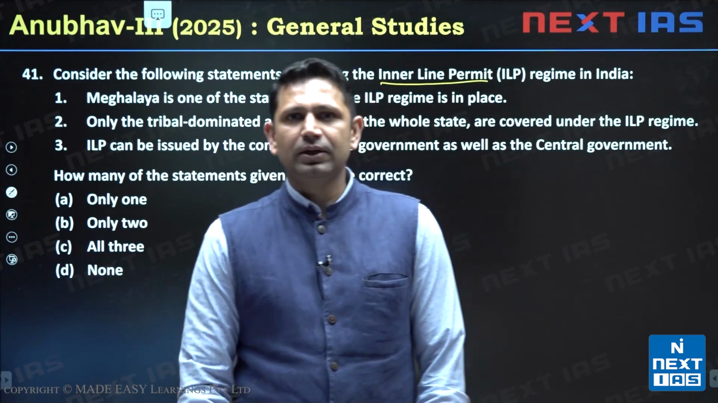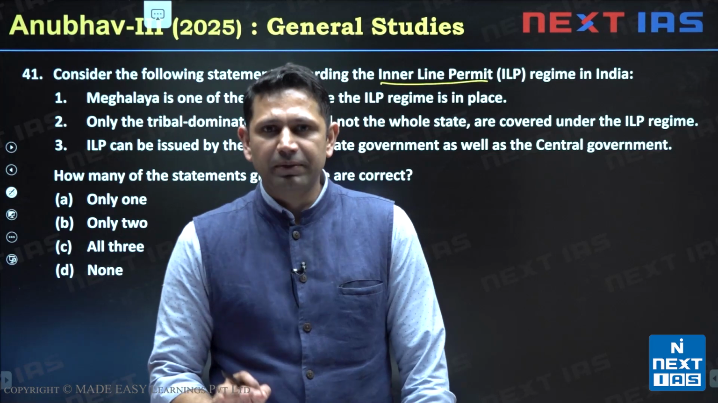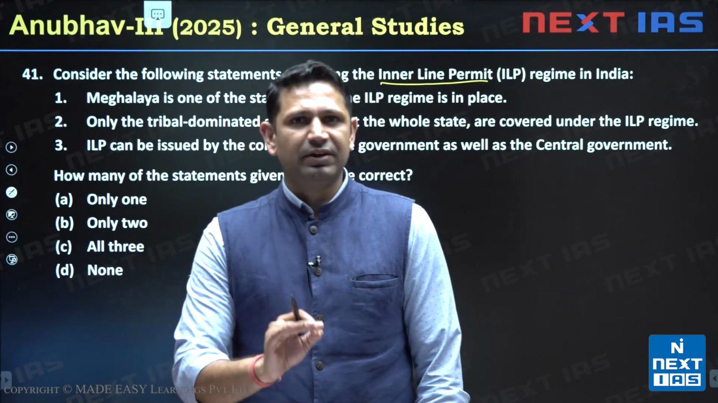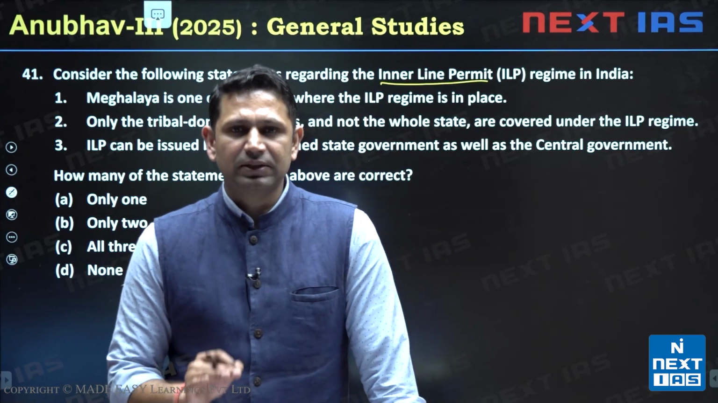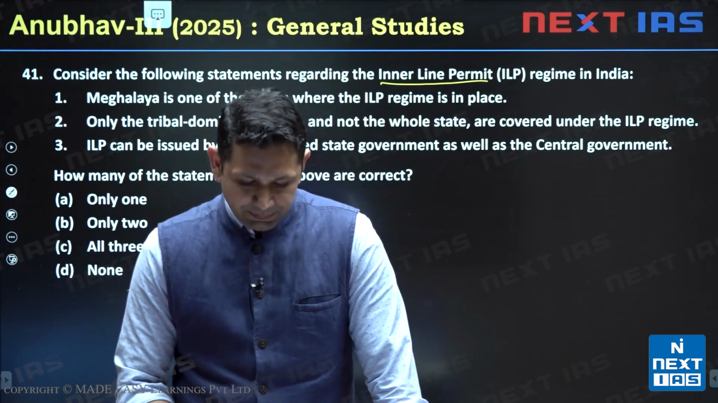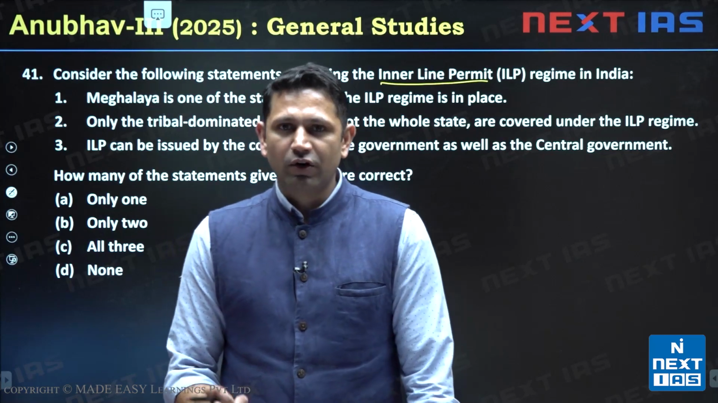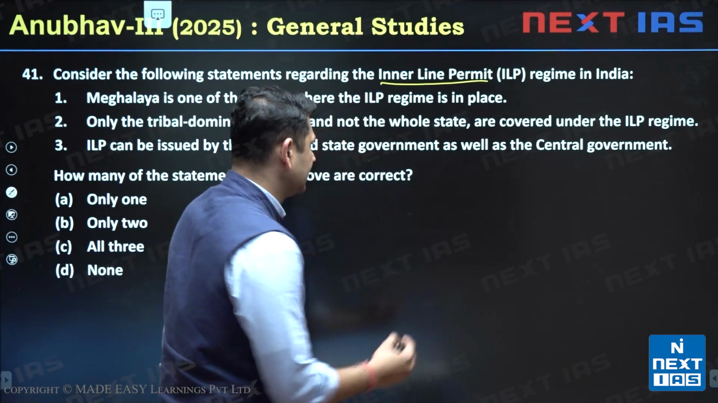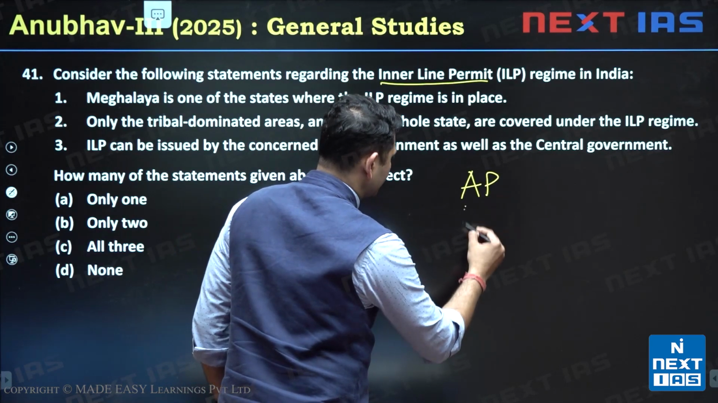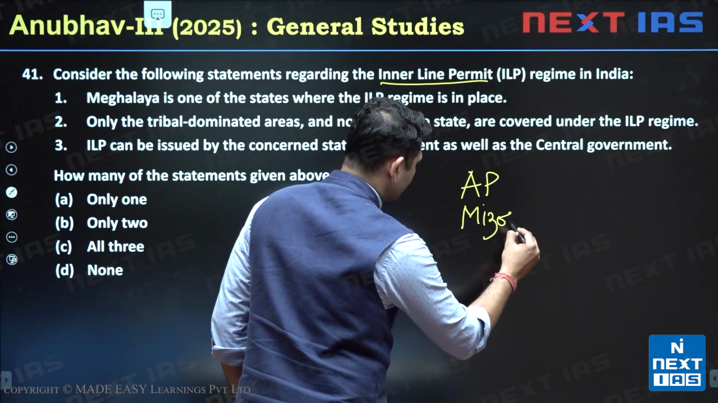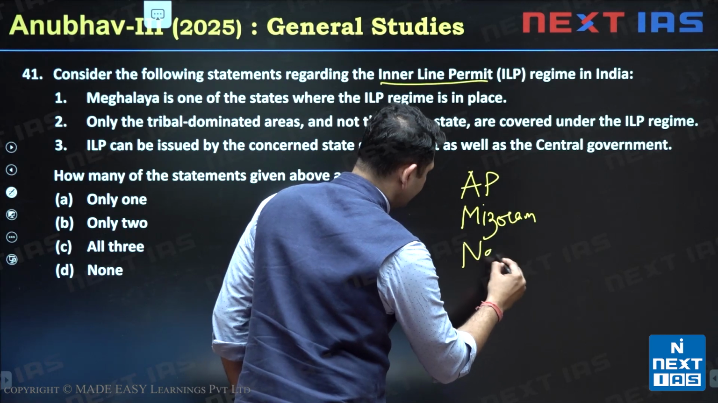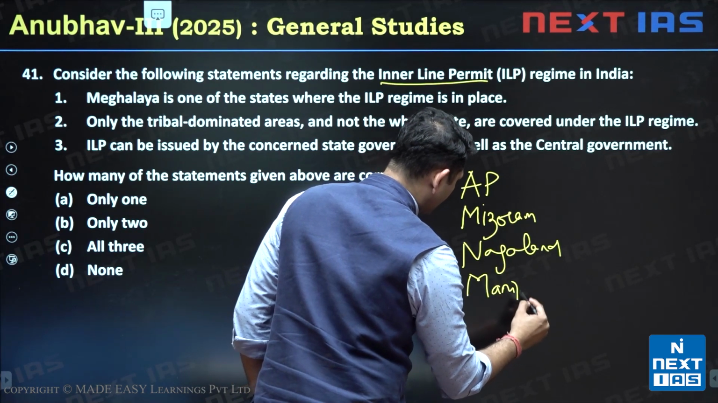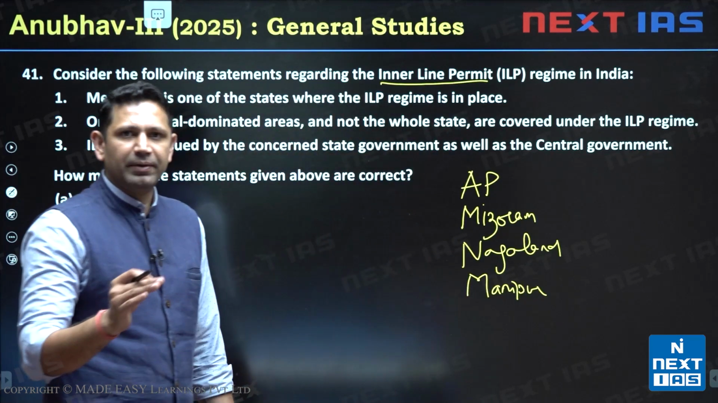For the inner line permit, you need to take permission from the government to enter those states. Currently in India, there are 4 states which are having this inner line permit. The inner line permit is applicable in Arunachal Pradesh, Mizoram, Nagaland and Manipur. So there are basically 4 states: Arunachal Pradesh, Mizoram, Nagaland and Manipur, in which this inner line permit is applicable.